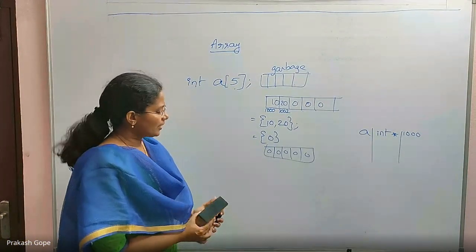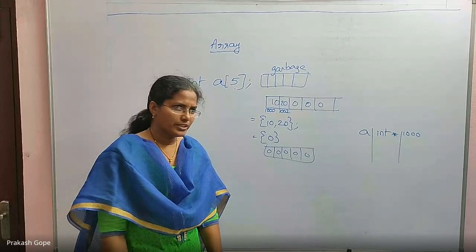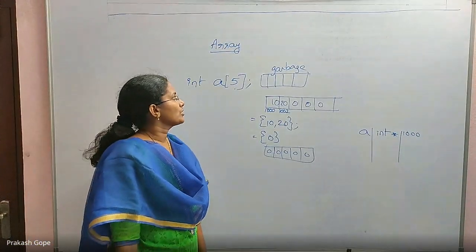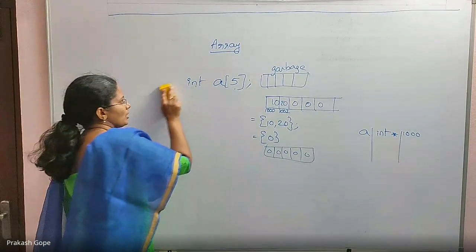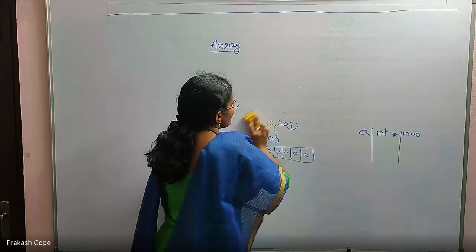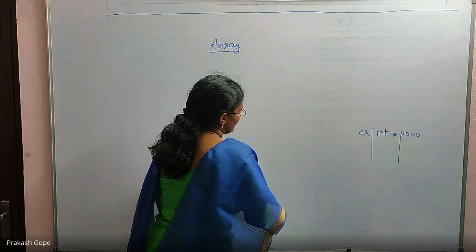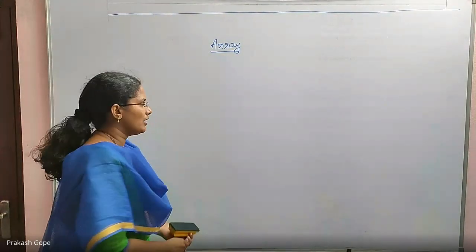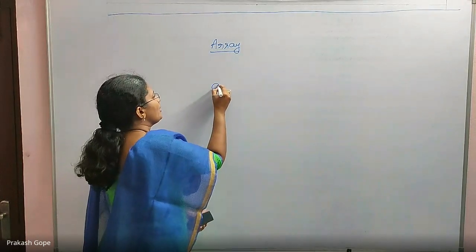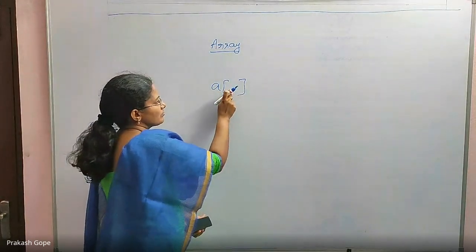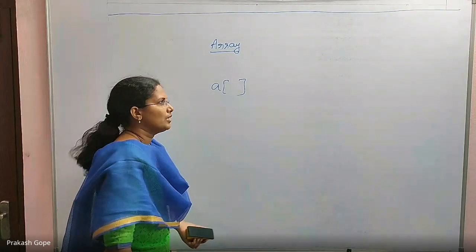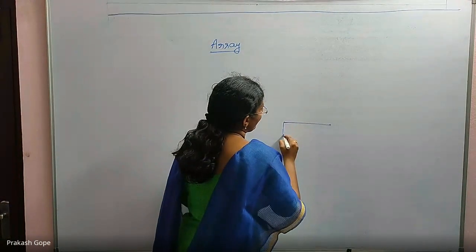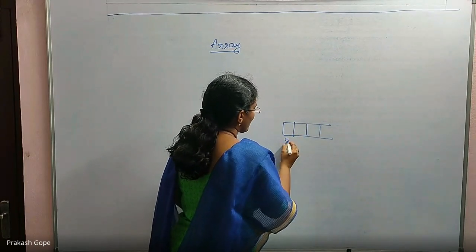When it comes to array initialization, there is a difference between C and Java. You know Java, right? So there is a difference. Now, how do you access the elements of the array? The name is common for all of them. The only difference is in the subscript, the value that you give as a subscript. It always starts with 0. Once you declare an array, the array indexing always starts with 0.